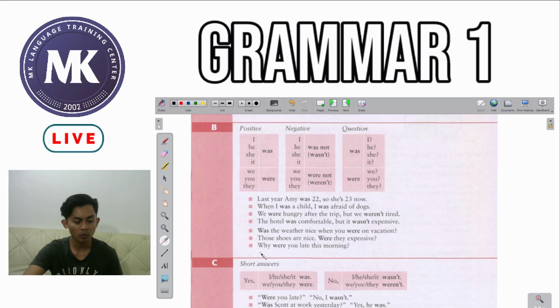So we always want to start with our WH question, why, then we must follow it with the helping verb were. But why use were here? Because our pronoun is you. And if you remember, you must be accompanied by were. Okay? Now we have learned this.